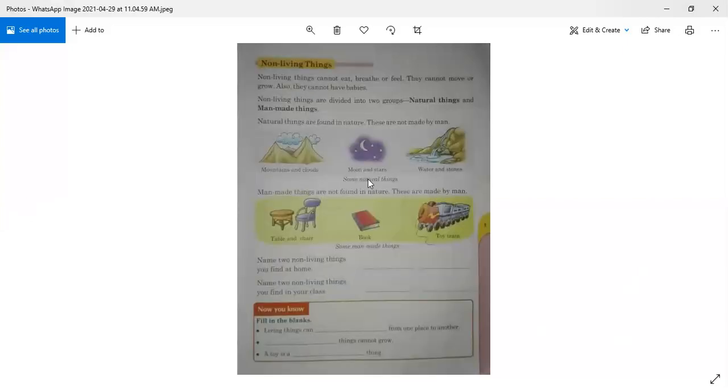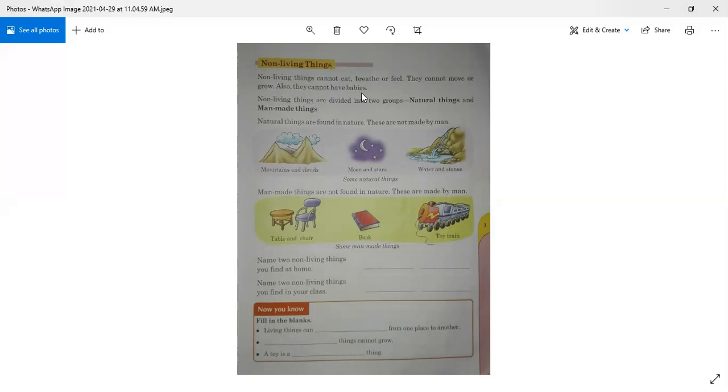Now, moving on to page 3, non-living things. Let's read it. Non-living things cannot eat, breathe, or feel. They cannot move or grow. They cannot have babies.